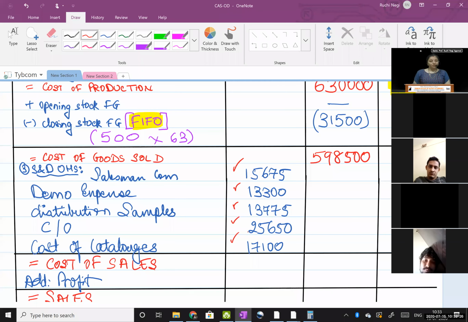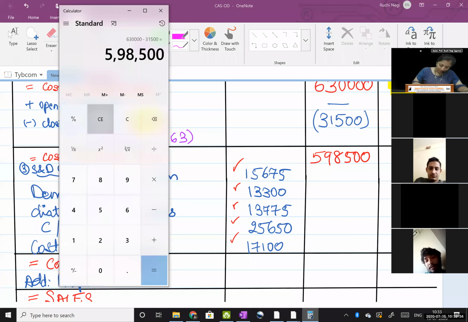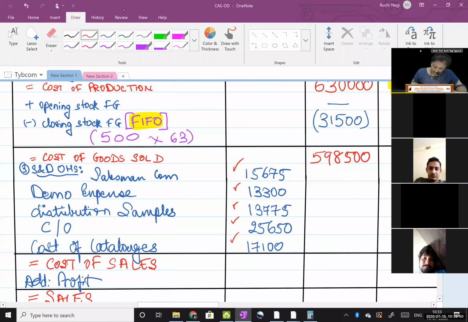You can start giving your attendance, students, in the chat box. Right? And don't forget inner column total in the outer column. 15,675 plus 13,300 plus 13,775 plus 25,650 plus 17,100. 85,500. Take it in the outer column.